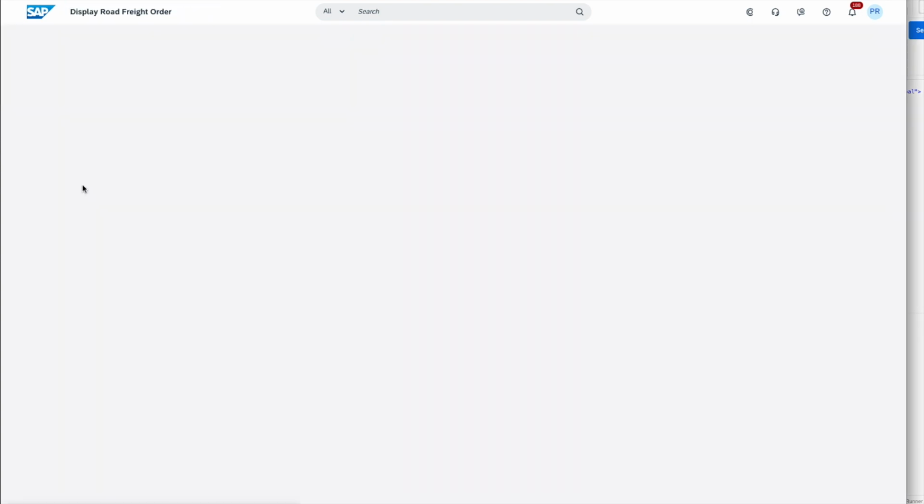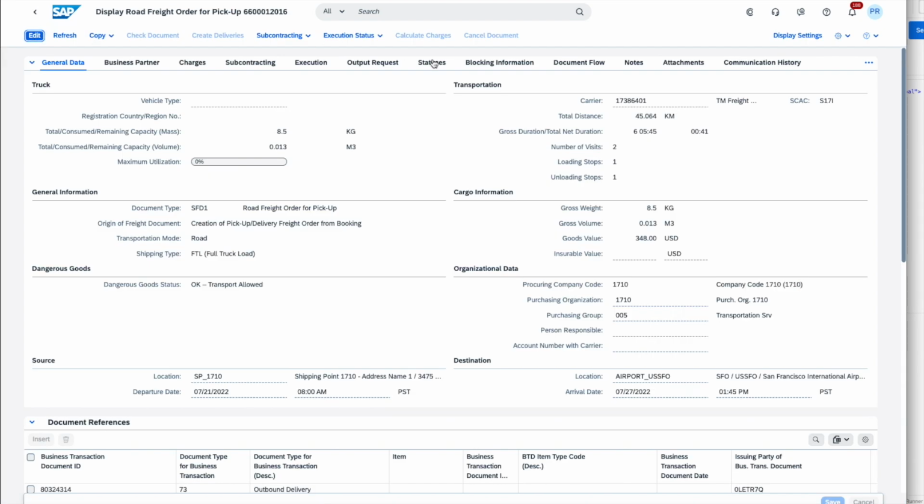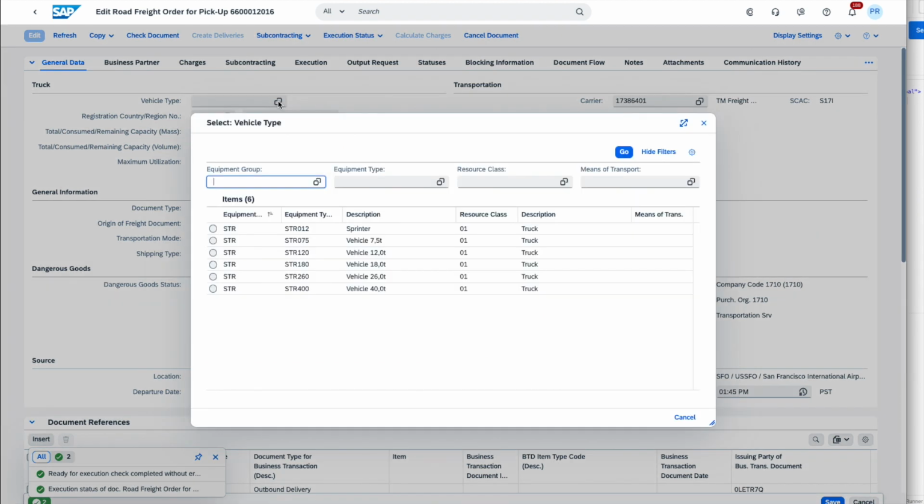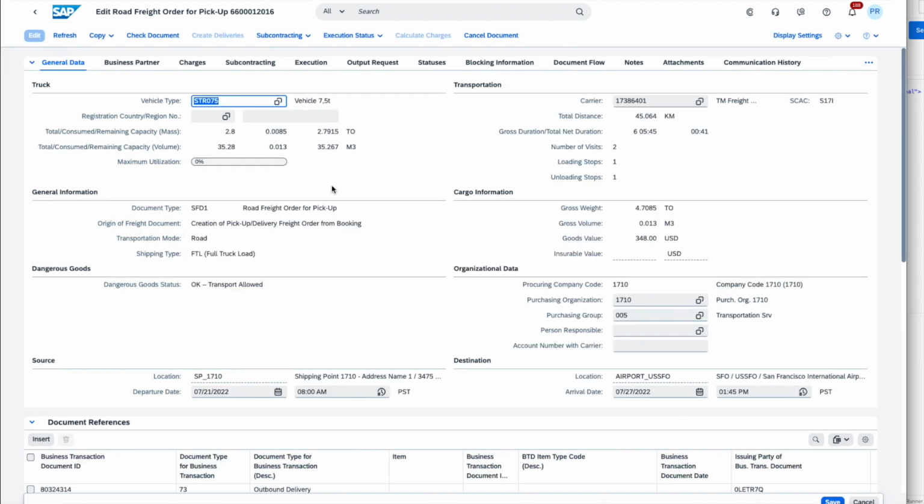So we will go into our freight order, we'll click on edit to be able to change its status, and we will set execution status as ready for transport execution. We will also indicate the information pertaining to the vehicle. So for example, we will say that the carrier advised that he would come with a small vehicle, and the registration of it would be US based. We will now save this freight order and it is ready to receive transactional information.